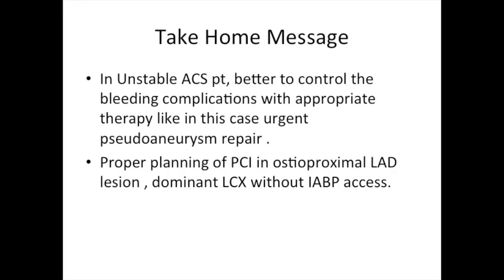In unstable acute coronary syndrome patients, it is better to control the bleeding complications with appropriate therapy, like in this case, urgent pseudoaneurysm repair and planning for the PCI as early as possible. Even during the PCI of an ostioproximal LAD lesion with a dominant circ without an IABP access, we should have proper planning, like selecting the Judkins catheter guide for the engagement of the left main disease and using an angulated more than 90 degrees distal tip angle and floppy choice wire to cross the lesions gives a success to the case. Thank you.